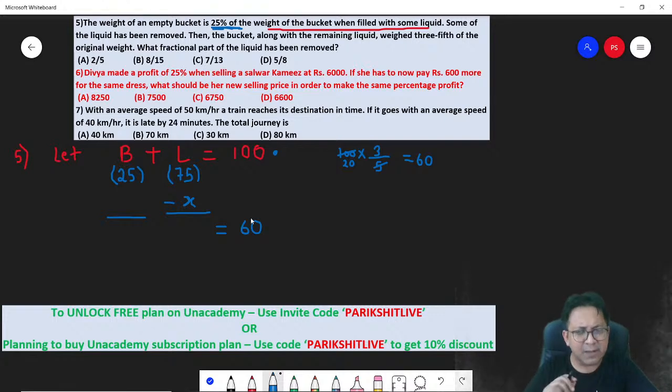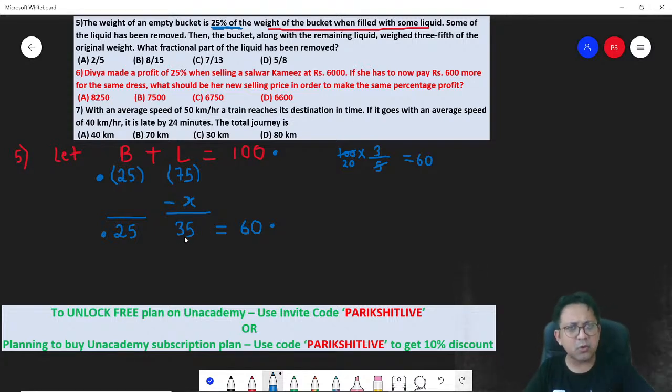Correct? Now think about it. Weight of your bucket will not change. Bucket will continue to be 25 grams. Previously the empty bucket was 25 grams, and now also the empty bucket will be 25 grams. But why is the total 60? Total is 60 because the liquid has been removed. So how much is the new liquid? Bucket is 25, bucket plus liquid is 60, so liquid is 60 minus 25, which is 35.